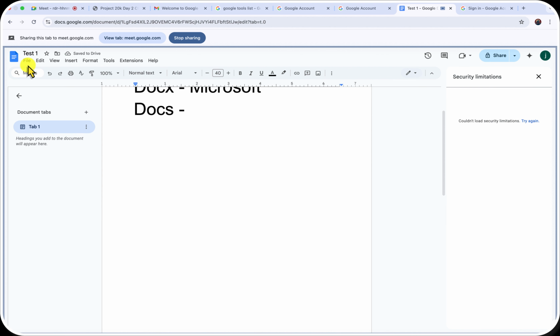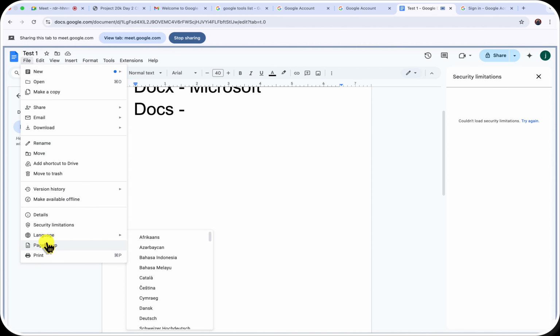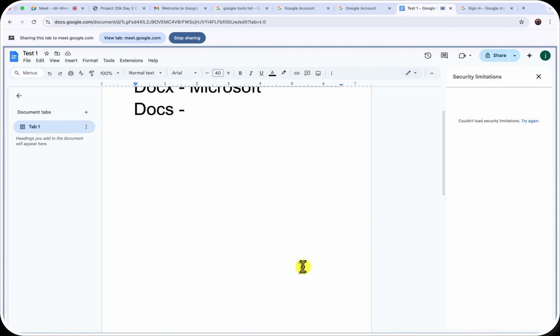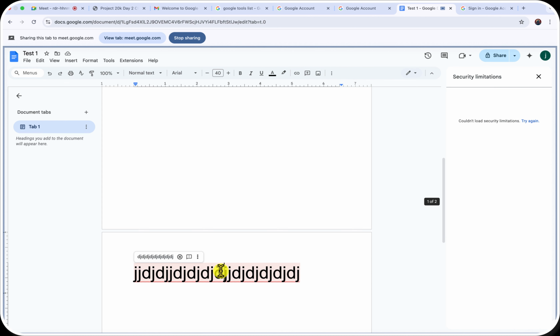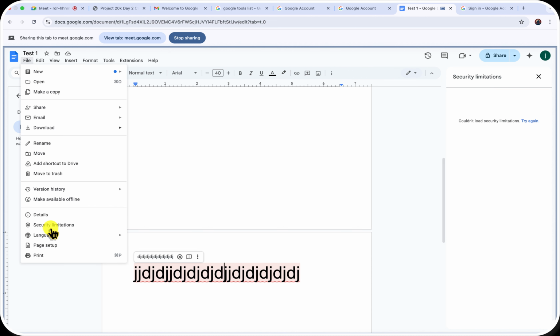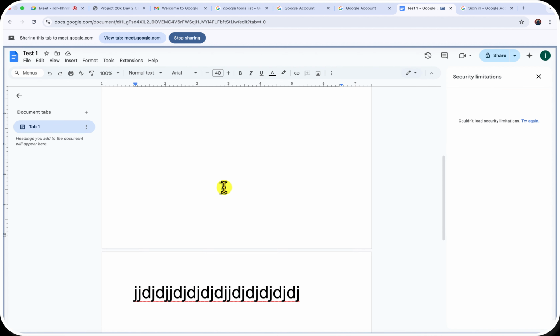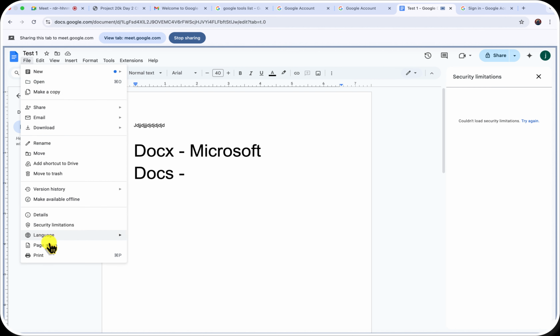So I'm going to do something. Coming back in here, I can decide to give these pages two different things. All I need to do is, on these pages, rather than the whole document, I can decide to make this... Let me click on this and go to page 2. It's supposed to allow me to select.